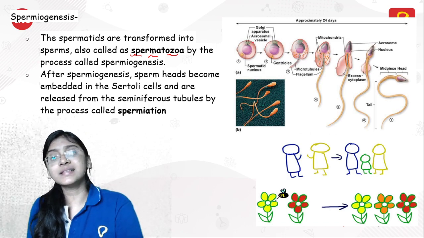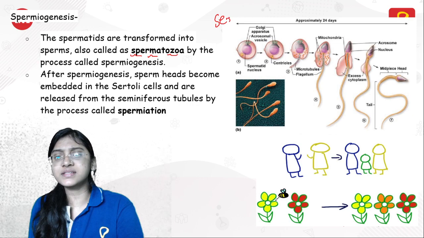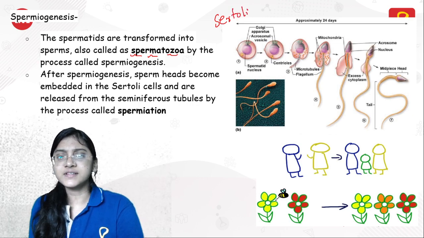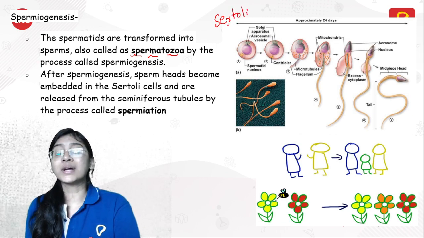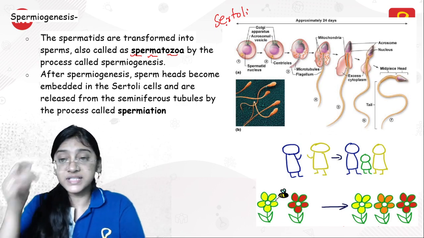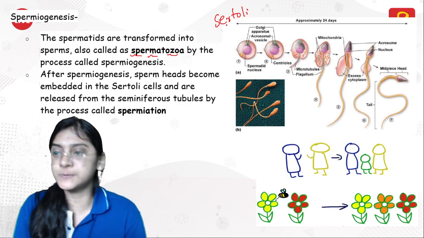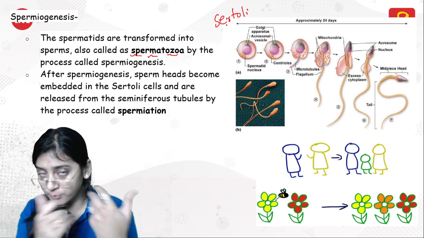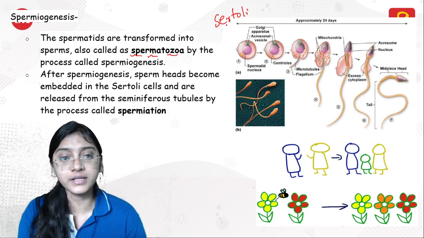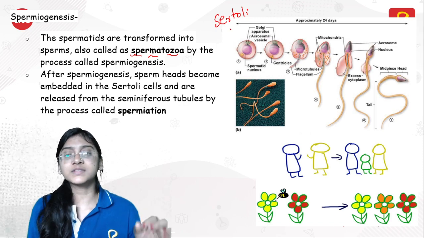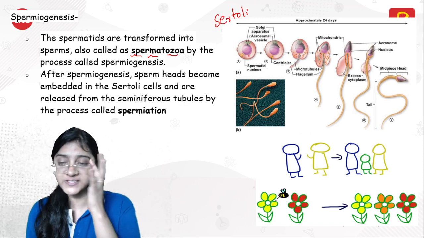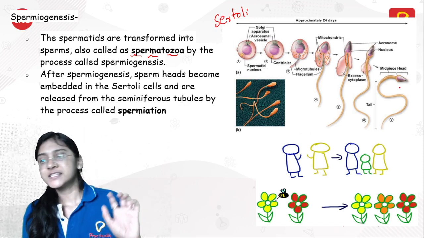Certain cells like Sertoli cells are going to help the spermatid convert into sperm. Sertoli cells will help by giving nutrition to the spermatid to become a sperm, and also they will cause removal of certain cytoplasmic content. Okay, so this is how you see conversion of the spermatid into sperm.